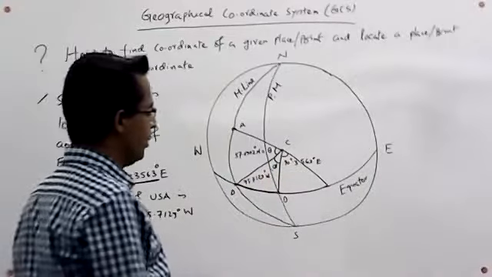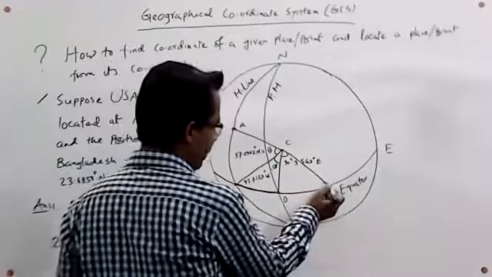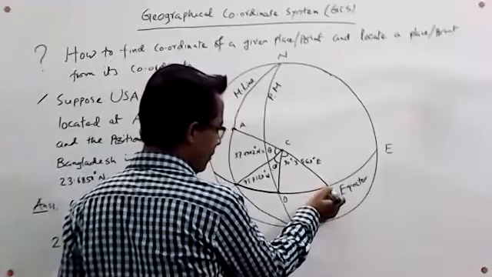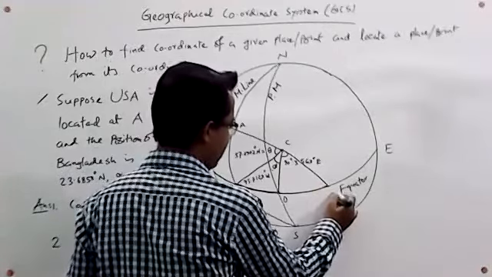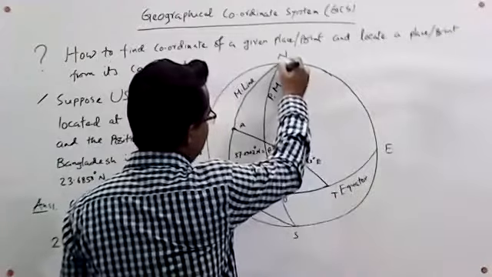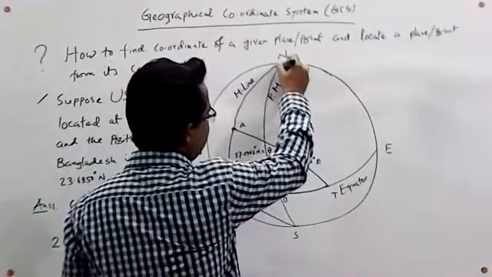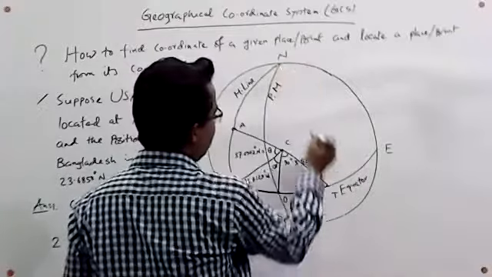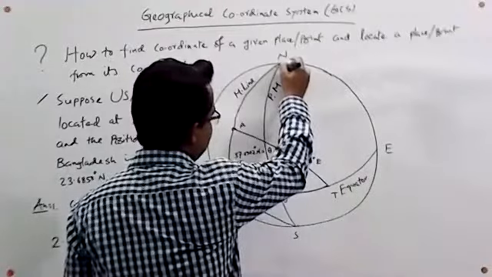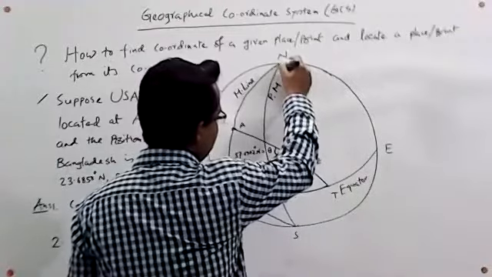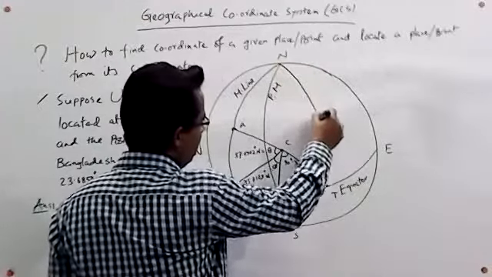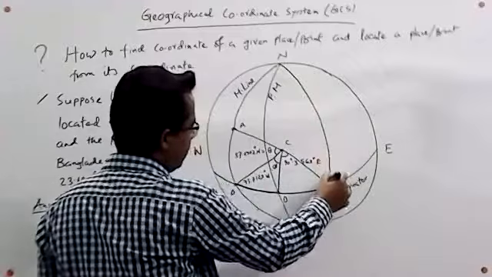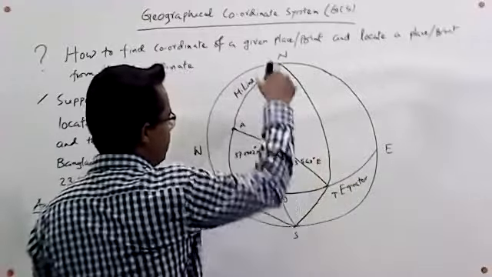Now we will have to draw a meridian line passing through this intersecting point. Suppose this point is T. So we have to draw a meridian line passing through the point T, from north to south.